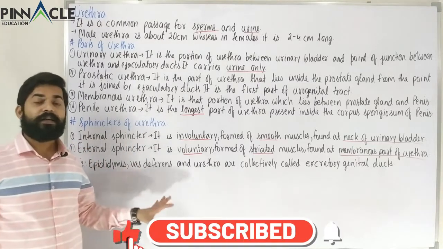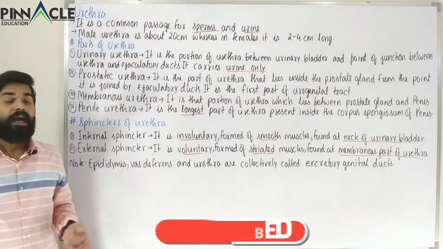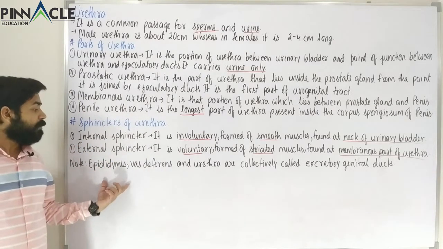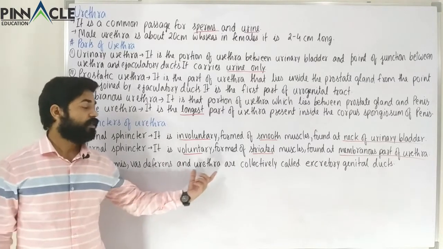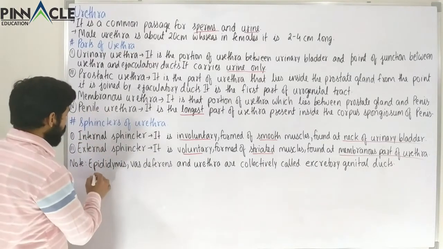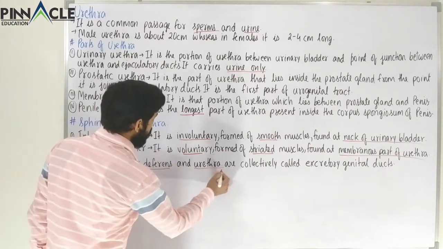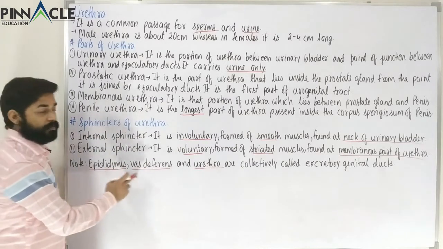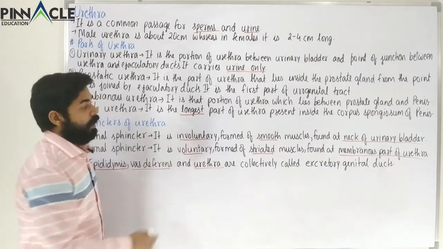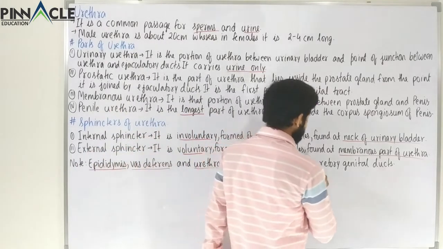Now, in the previous class we studied something called the male sex accessory ducts, and here we are going to see that the epididymis, vas deferens and urethra are also called excretory urinogenital ducts. These three parts, epididymis, vas deferens and urethra, are collectively called excretory genital ducts.